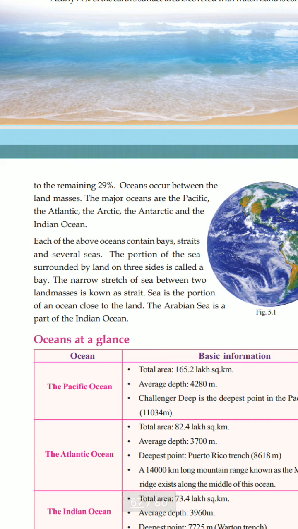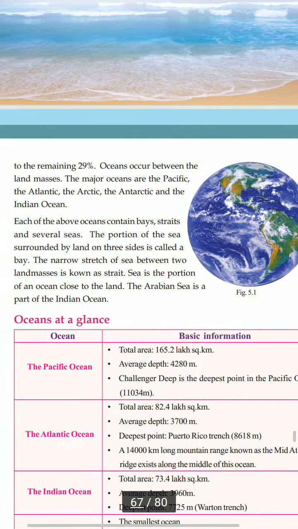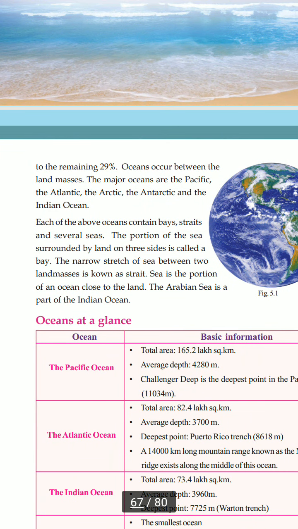Each of the above oceans contains bays, straits, and several seas, isn't it? Like our nearby Arabian Sea. Most of you have visited the Arabian Sea. So, all these oceans contain what? Bays, straits, and many more seas.